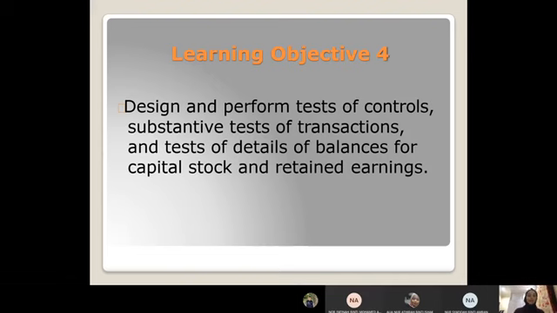Completeness, existing capital stock transactions are recorded. Occurrence, recorded capital stock transactions occurred. Accuracy, capital stock is accurately recorded, and for presentation and disclosure, capital stock is properly presented and disclosed.